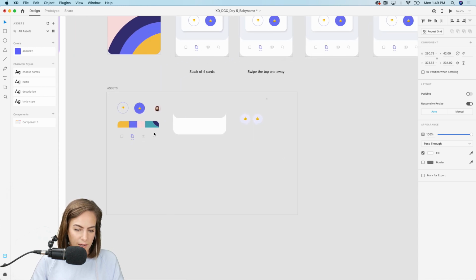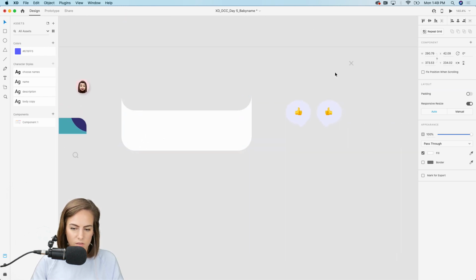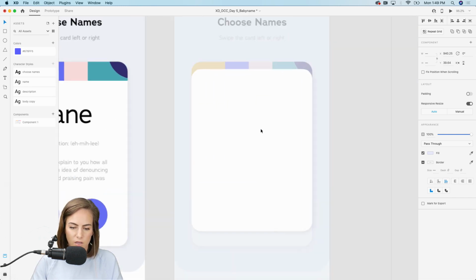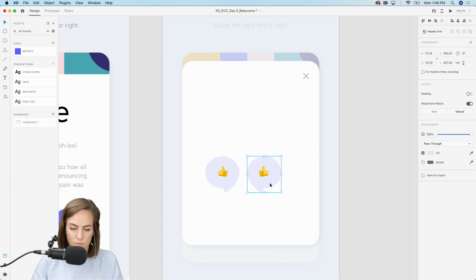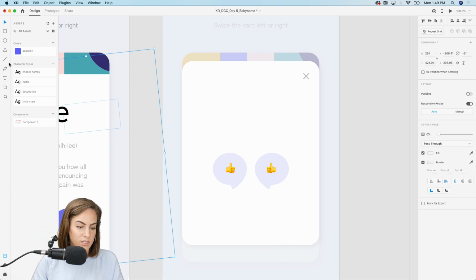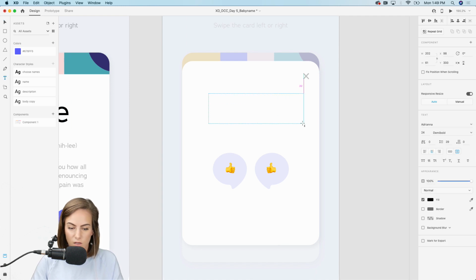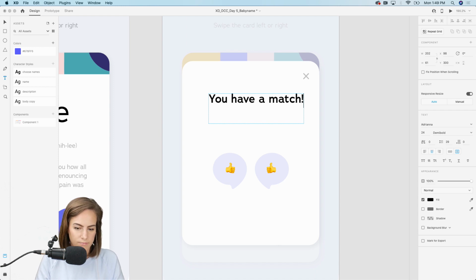So we can add, let's see, a little close button, and then maybe just an illustration that shows us like, hey, this is a match. So let's bring these to the center, and we'll just add some text that says like, you have a match.